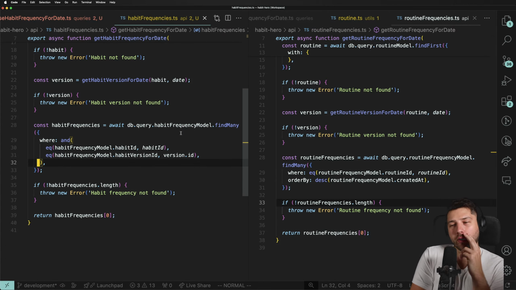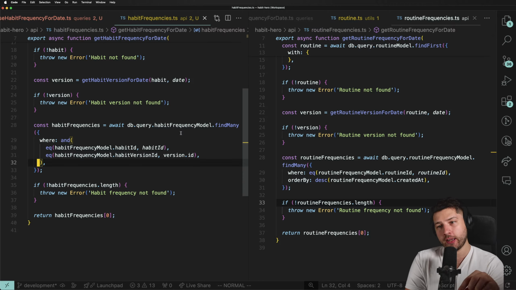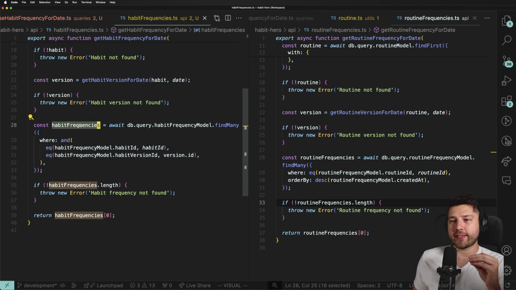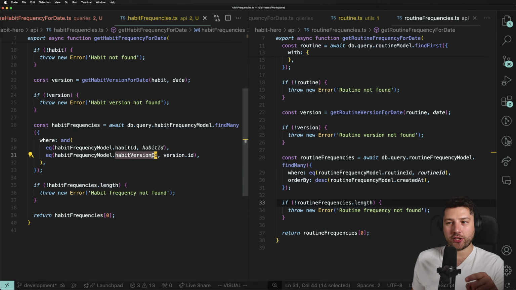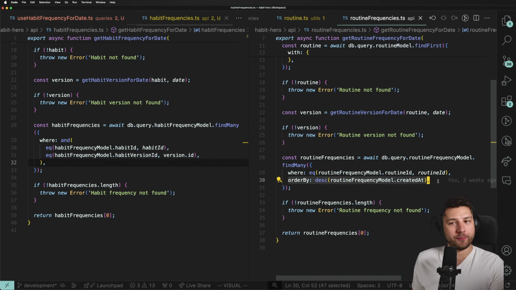And let's think about this. There's only ever going to be one of those, because every time I change the version, I also change over the frequency and I copy it to a new version. So the only frequencies that are going to get returned here are the ones that match, or the singular one that matches this actual version. So I don't need order by here, because that's very important. I don't need order by here.